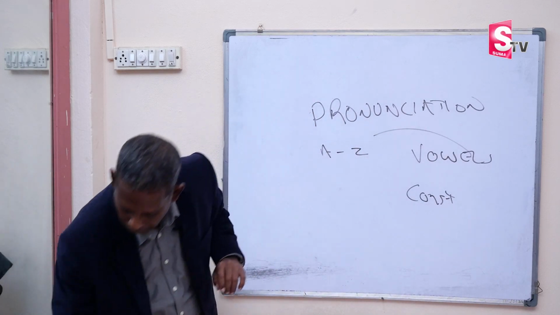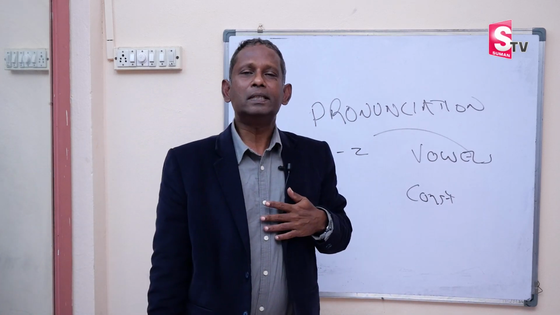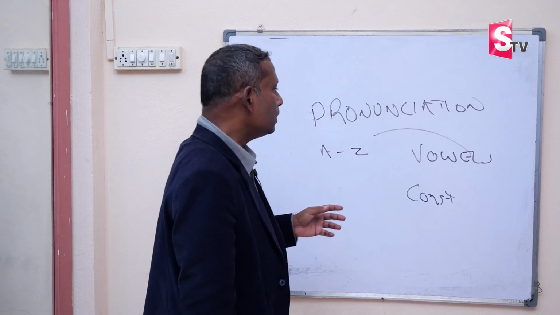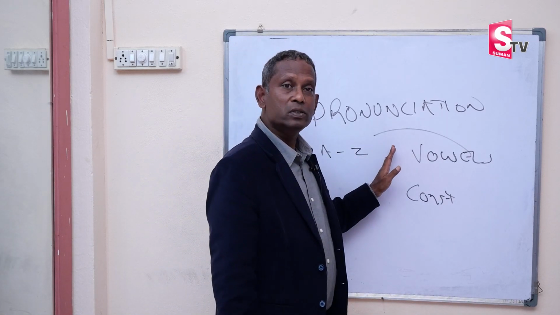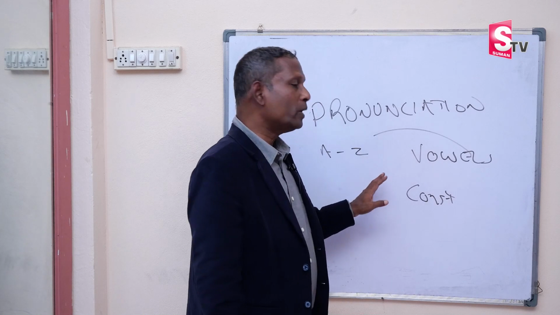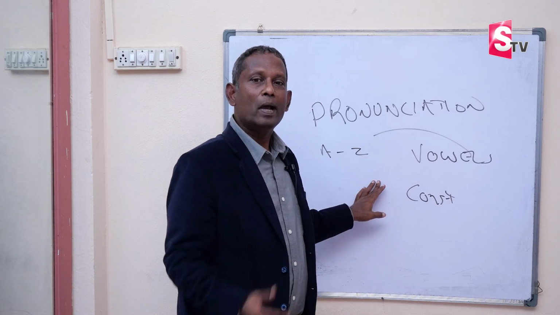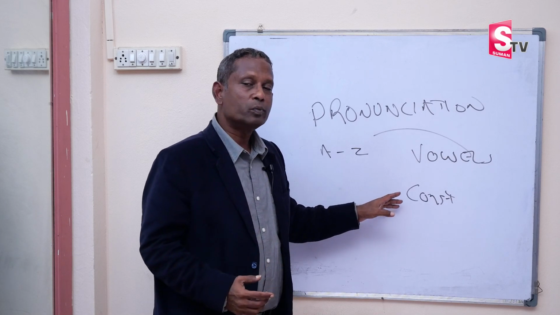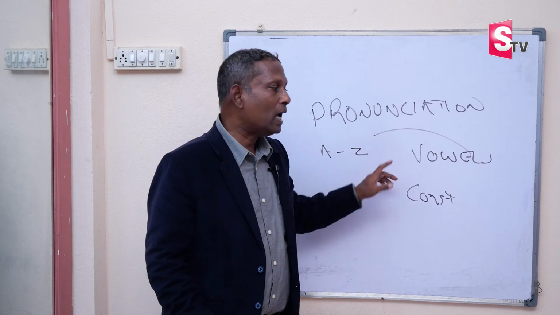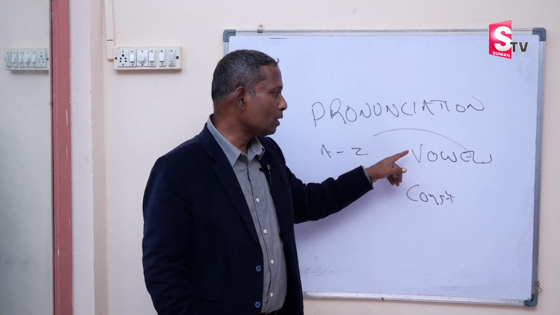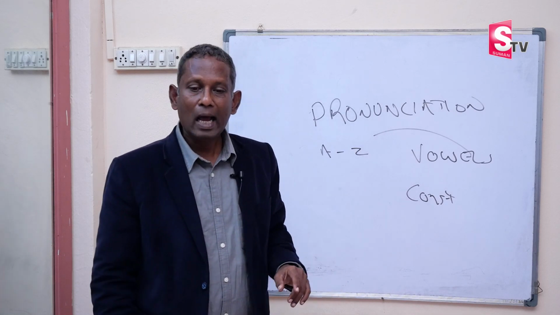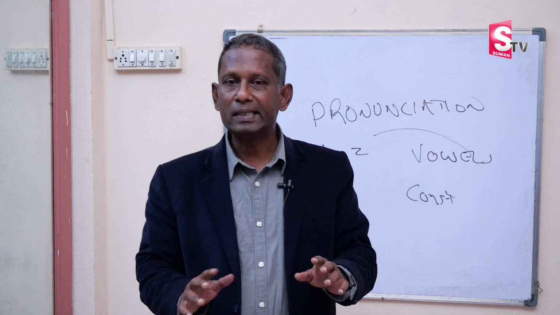My question is very simple. Why can't we have, let's say, we have 5 vowels, isn't it? And we have, let's say, 21 consonants. My question is, why can't we have those 21 vowels and, let's say, 5 consonants? A simple question. Well, I'll give a simple example.